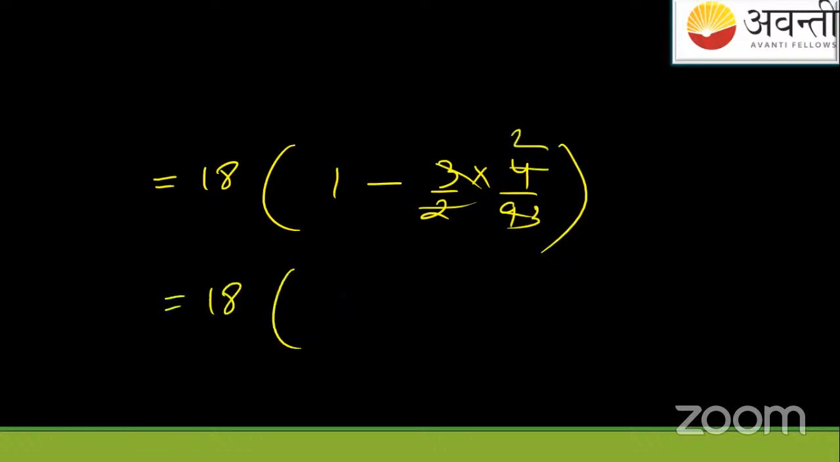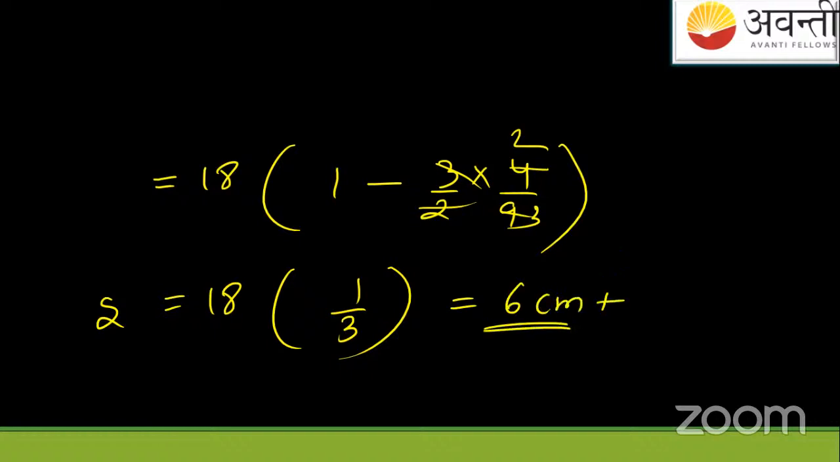So the value will come out to be 18 times 1 minus 1.5 divided by how much? 1.5 is basically 3 by 2, divided by 4 by 9. 3 3 is 9, 2 2 is 4. This will give you 1 by 3. Shift is equal to 6 centimeter, positive.